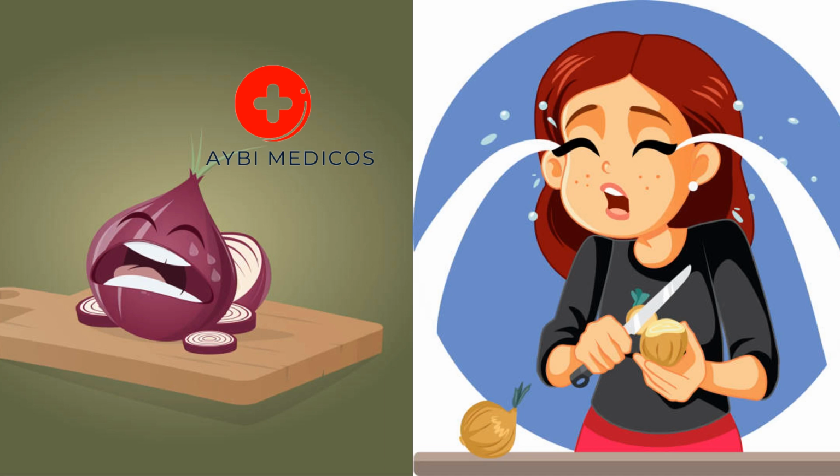Tear reflex. In response to the irritation, your eyes produce tears as a defense mechanism to wash away the irritant. These tears help to dilute and remove the sulfuric acid, reducing the discomfort.